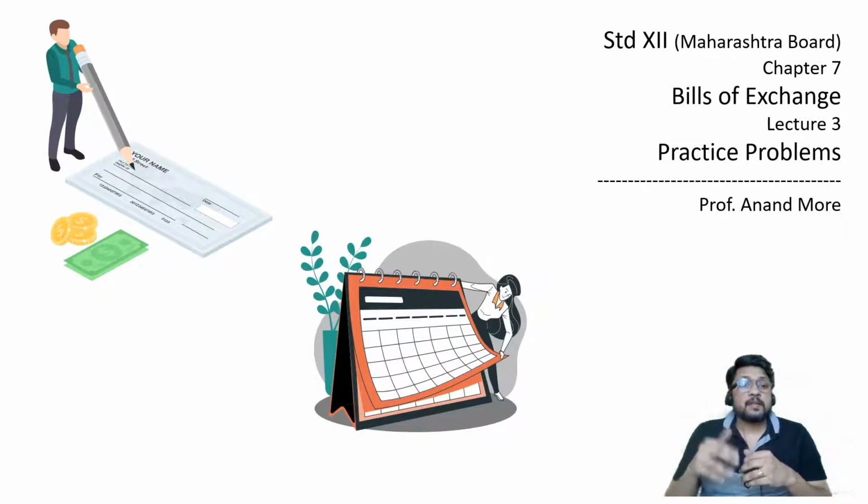We also studied the concept of due date. There are two different types of due date for us. One is called a nominal due date and one is called a legal due date. The difference between nominal due date and legal due date is that nominal due date is before considering grace days and legal due date is after considering grace days. Now what is the meaning of grace days? Grace days is a legal period, an extra period granted to the drawee to honor the bill. It is always 3 days.